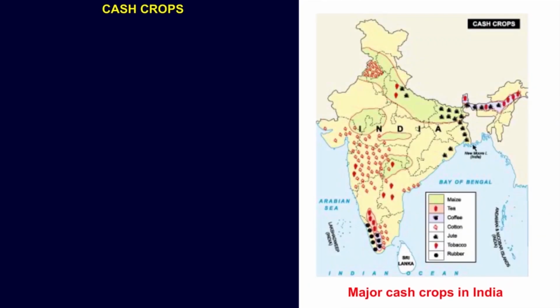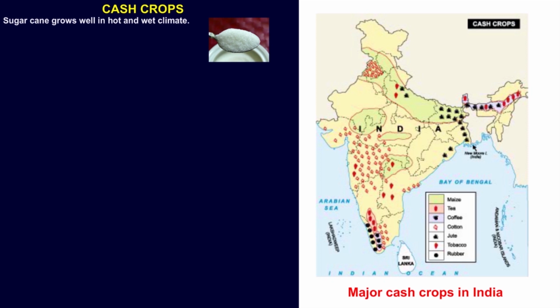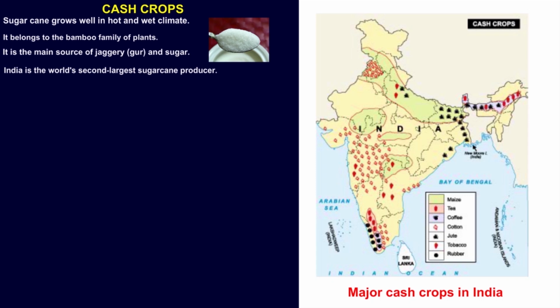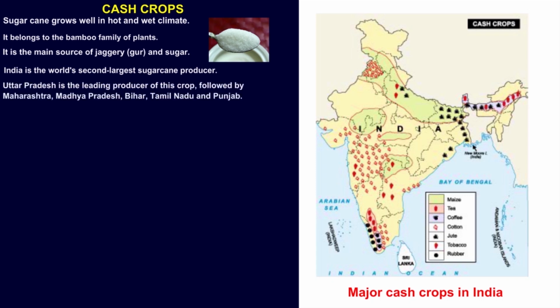Cash crops. Sugarcane grows well in hot and wet climate. It belongs to the bamboo family of plants. It is the main source of jaggery and sugar. India is the world's second largest sugarcane producer. Uttar Pradesh is the leading producer of this crop, followed by Maharashtra, Madhya Pradesh, Bihar, Tamil Nadu, and Punjab.